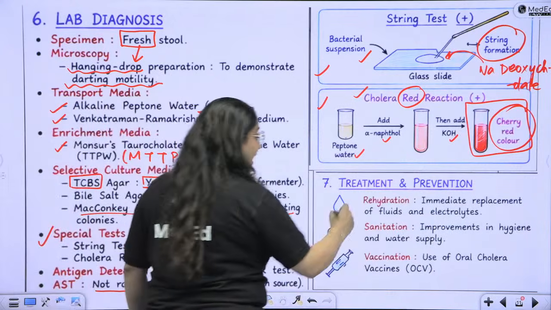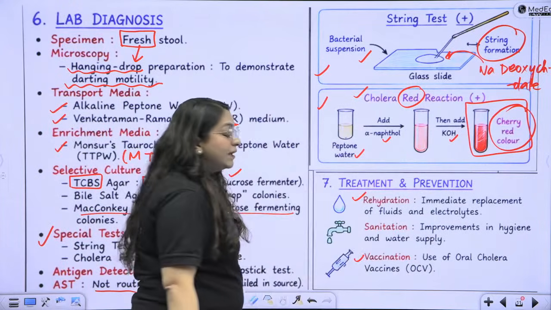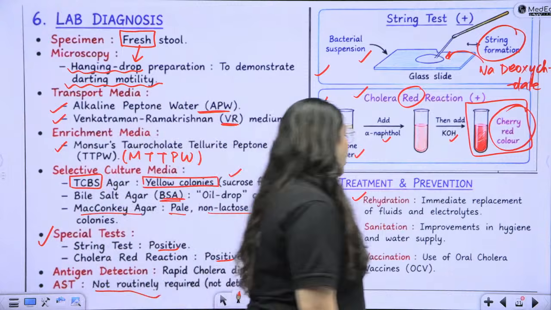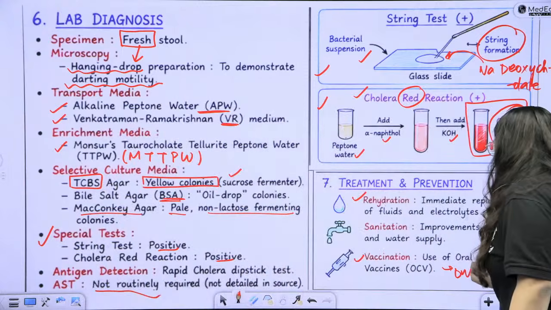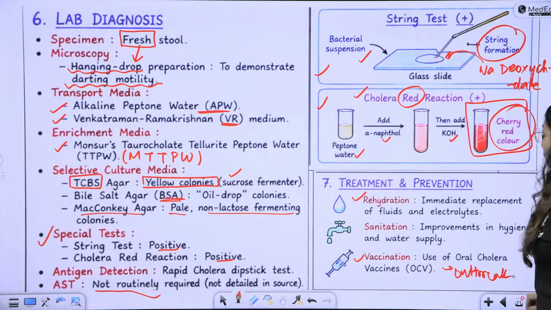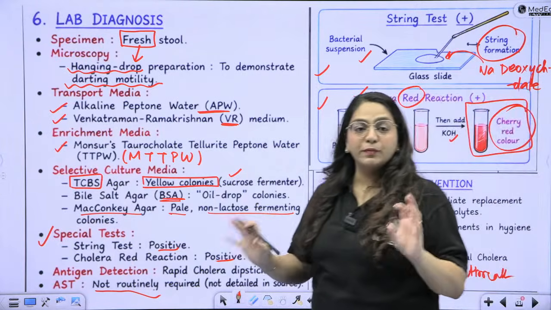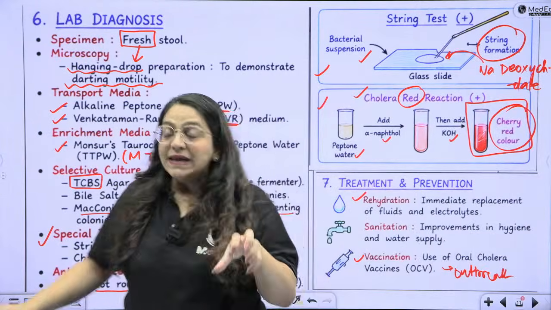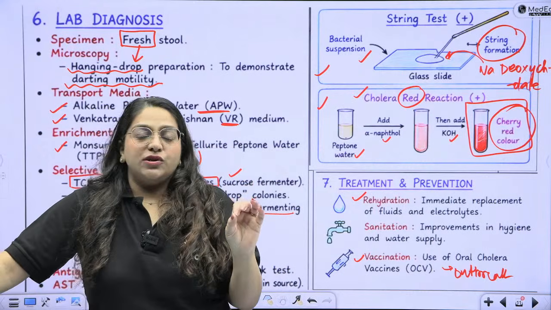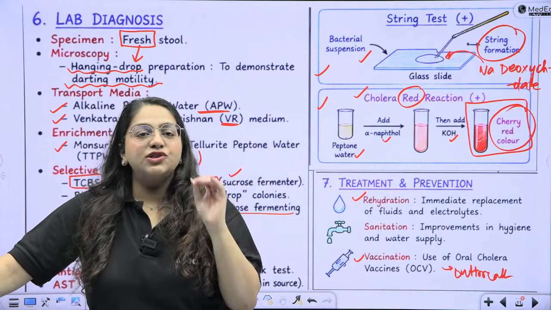Treatment is of course rehydration, and vaccine can be used in cases of outbreak or endemic areas only. Otherwise there is no antibiotic, no other particular specific treatment for Vibrio cholerae. It is only and only rehydration, oral rehydration therapy.